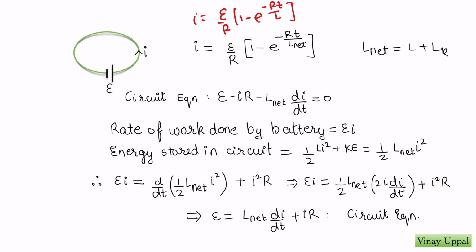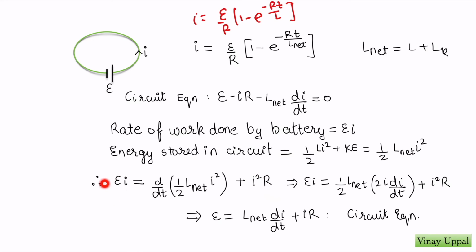So the work that the battery does, some of it is going to increase this energy and the rest is being lost as heat in the resistance. Let me write the rate of energy supplied by the battery as EI. What is the rate of increase of the circuit energy, which is half L net I squared, its derivative, plus the rate at which heat is being lost, I squared R.